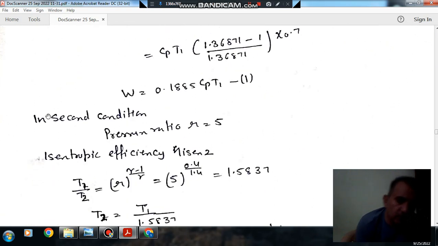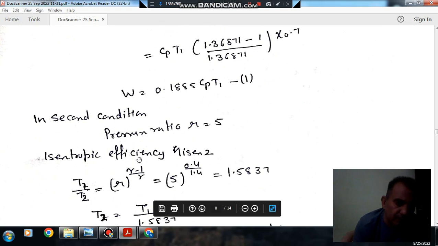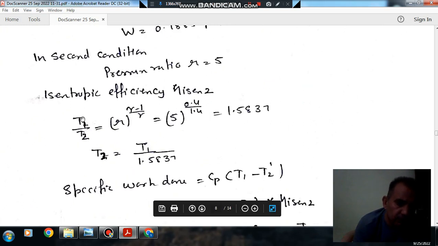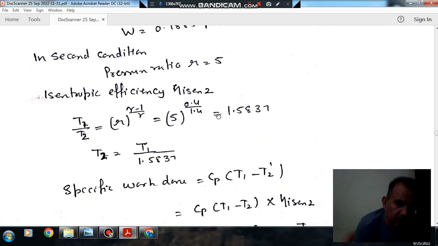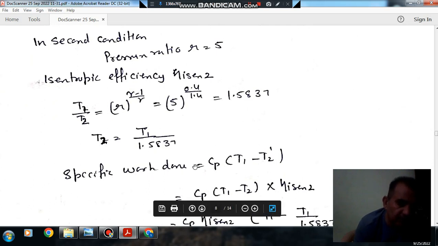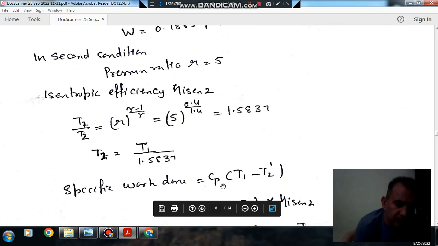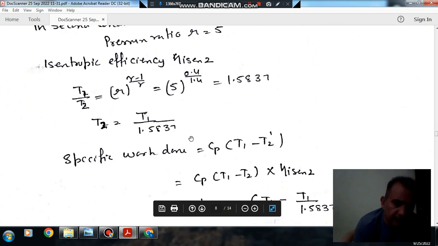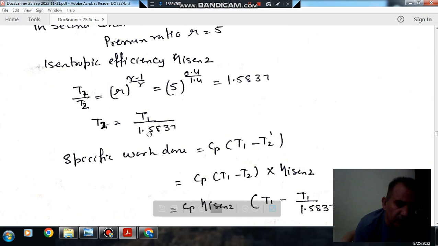In the second case, the same things are applicable, but the pressure ratio is 5. Then T1 by T2 will be 5 raised to 0.4 by 1.4, so that is 1.5837, and T2 will be T1 by 1.5837. The specific work done is again the same formula, Cp times (T1 minus T2 dash), but here the isentropic efficiency is different, so suppose it is beta isen 2, and T2 is T1 by 1.5837 in the second case.